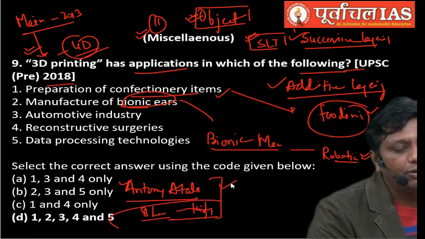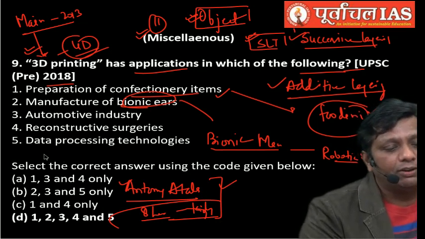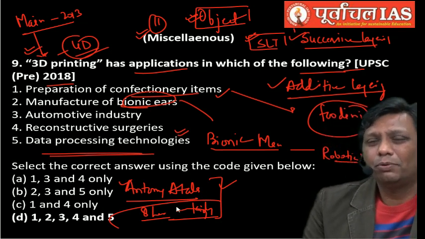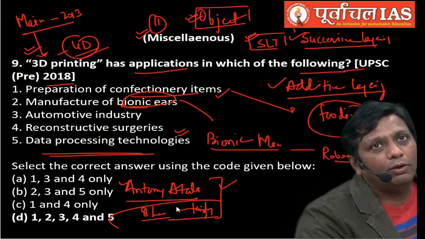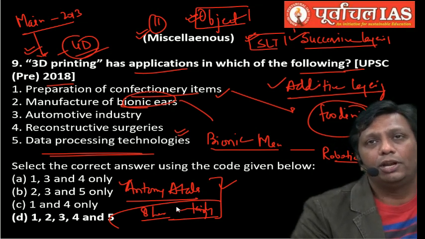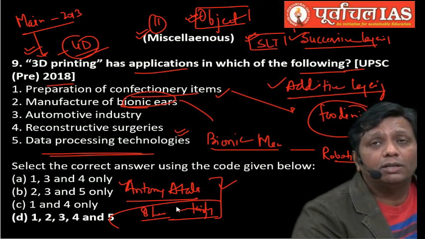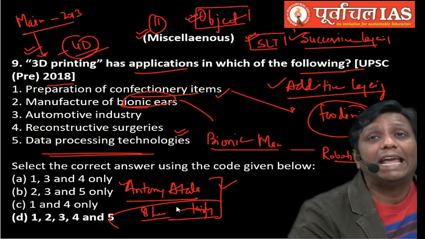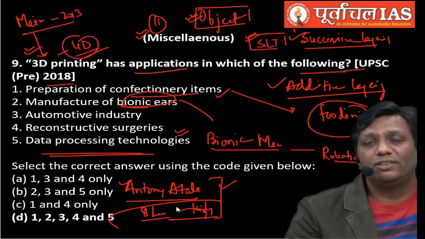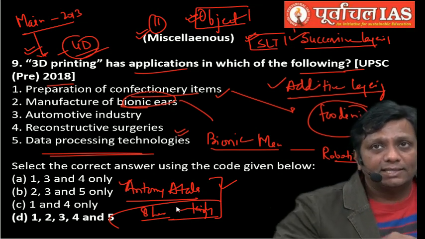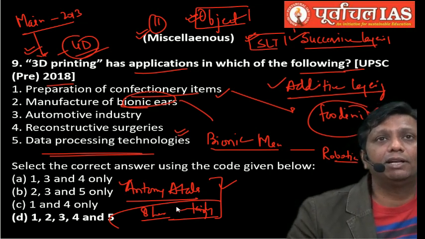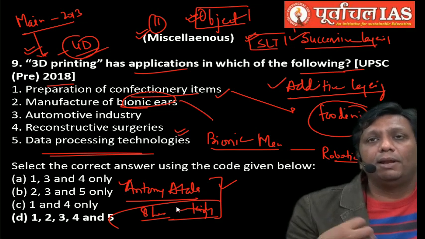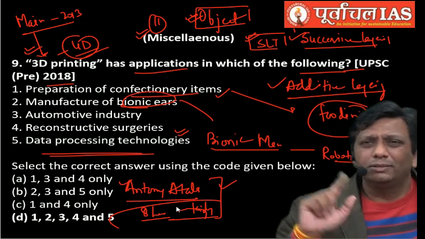Data processing technology can still be accessed with the help of 3D printing. Many printed circuit boards, many materials you can develop, and then we can involve them in data processing technology. How does a 3D printer work? That whole mechanism I will tell you. First you install some software, CAD, computer aided design, or animation modeling software. Later you command, then successive layering, and finally finishing. In that way the complete object will be developed. And cartridges should be in semi-solid form. Not here, static parts.